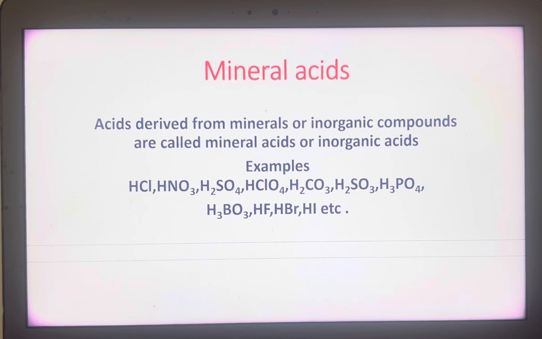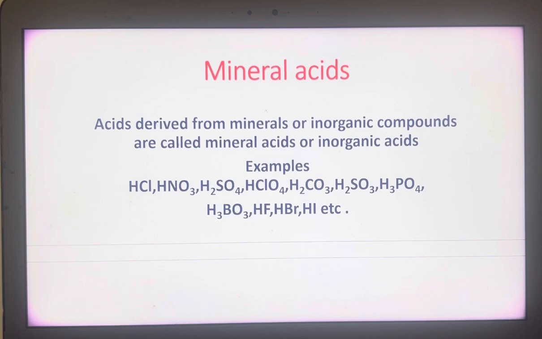Nitrates, metal nitrate, silver, and magnesium carbonate, magnesium nitrate, calcium carbonate. These are the minerals. So acids are derived from these minerals. Suppose carbonic acid is derived from carbonates, sulfuric acid is derived from sulfates, or in other words we can say compounds which are the cause for the formation of minerals in the earth's crust are also called mineral acids.